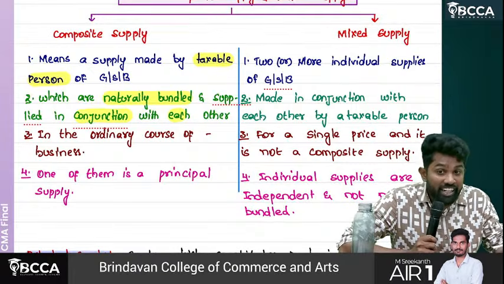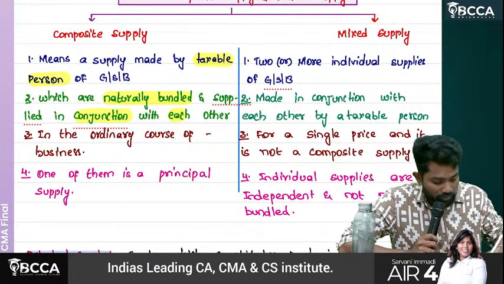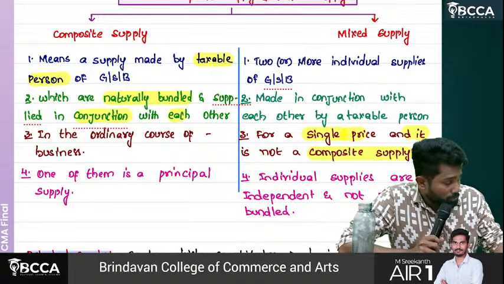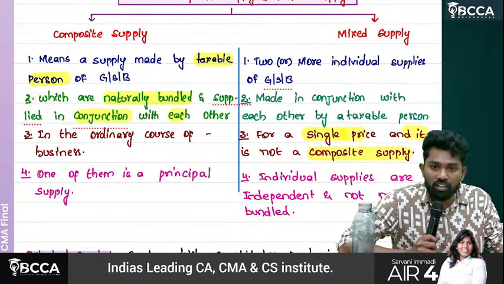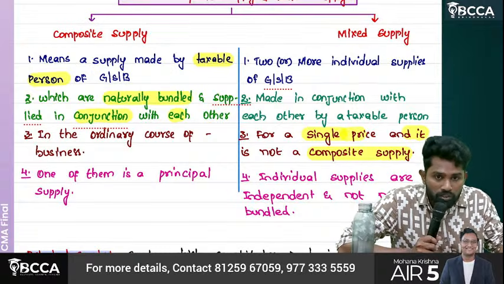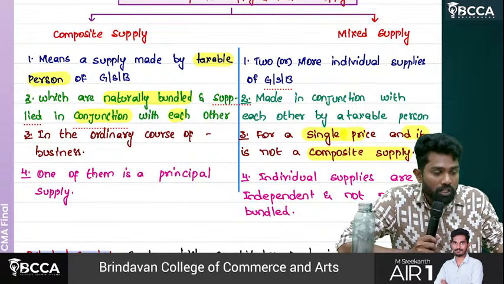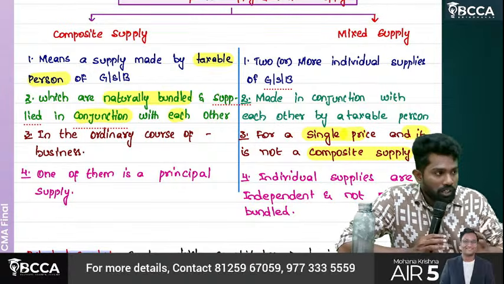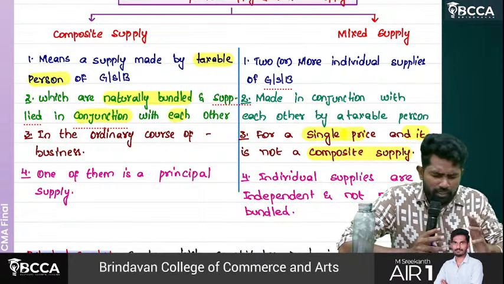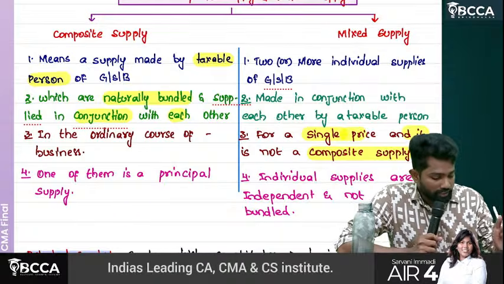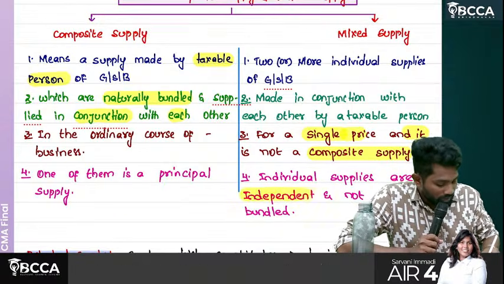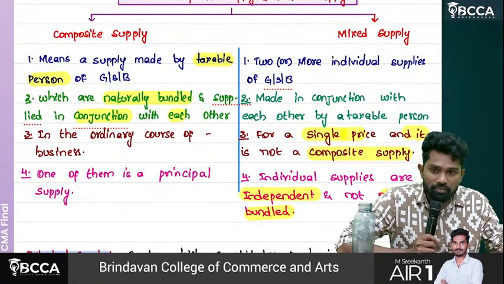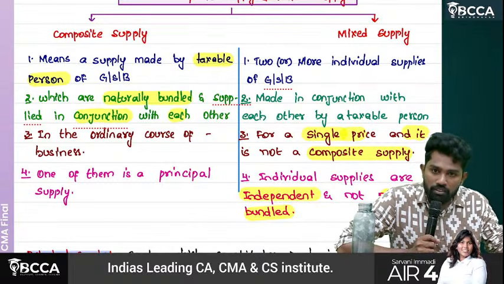What is called mixed supply? Again, two or more individual supplies of goods, services or both made in conjunction for a single price, and it is not a composite supply. Okay, you made a bundle of supplies for a single price, but they are not what? Composite supplies. Nothing but they are independent of each other. They are not dependent on each other or as a bundle. Yes, bundling is there, but not naturally bundled. Individual supplies are independent and not naturally bundled. In simple, if they are naturally bundled, composite supply. Not naturally bundled, mixed supply.